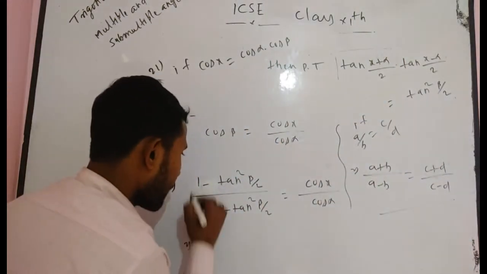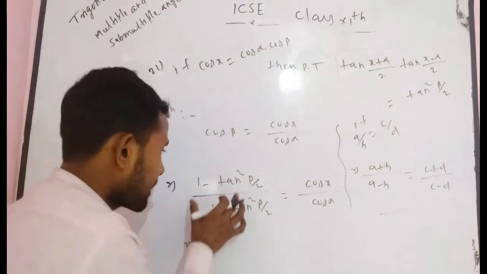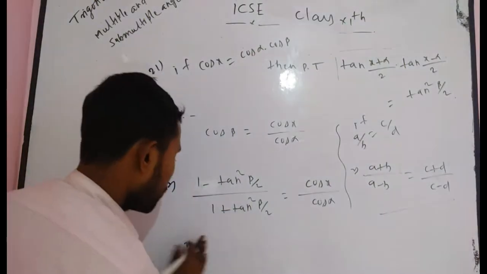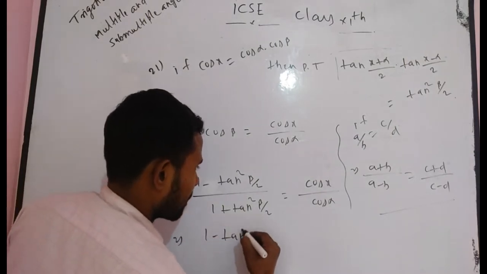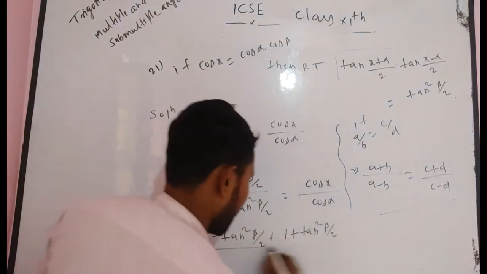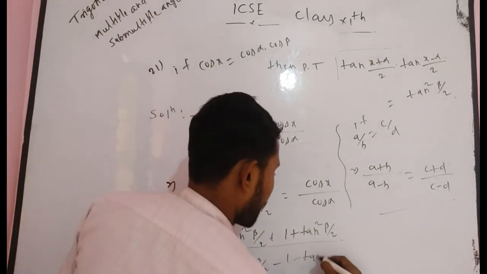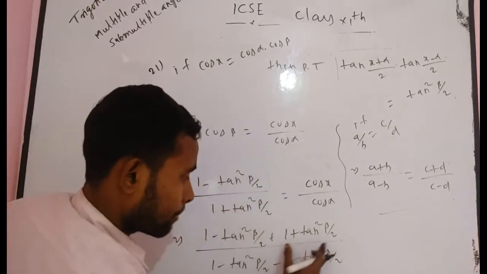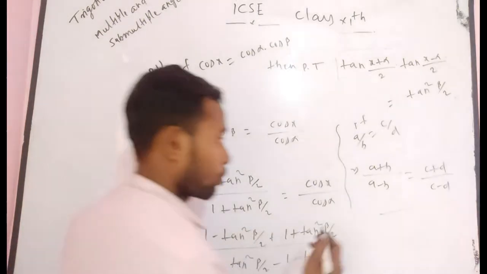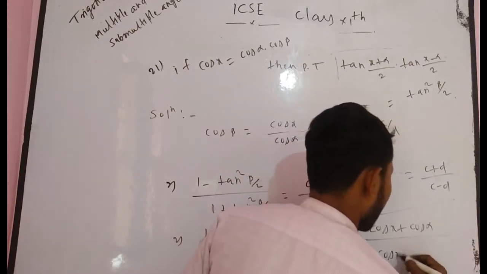Now suppose that it is a, it is b, it is c, it is d. If you add in the numerator, you get a plus b, that means the sum of this factor and this factor. Here it is minus and it is plus. If you wish, you can write again 1 minus tan square beta by 2 plus 1 plus tan square beta by 2, divided by 1 minus tan square beta by 2 minus 1 minus tan square beta by 2. That is a plus b, a minus b, with the whole expression multiplied by minus. So here I have written minus 1 minus tan square beta by 2. And in RHS you write cos x plus cos alpha divided by cos x minus cos alpha.